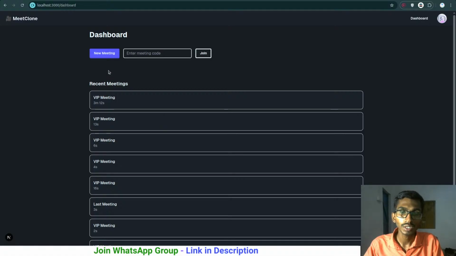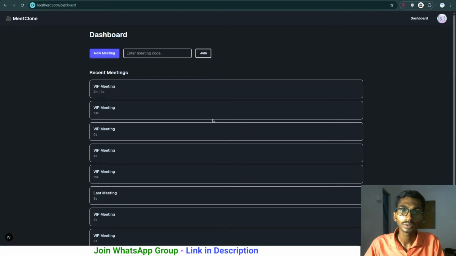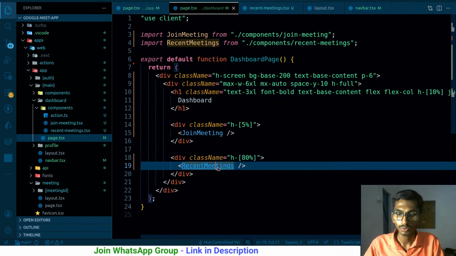So this is how it looks like, and I will be making it overflow. But before even that, this height is sort of too much, so let me make it 5%. So this is how it's gonna be looking like. Great. And let's talk about this thing. It has the height this much.